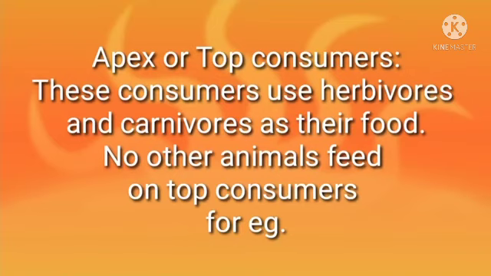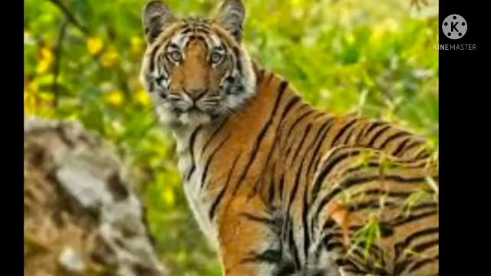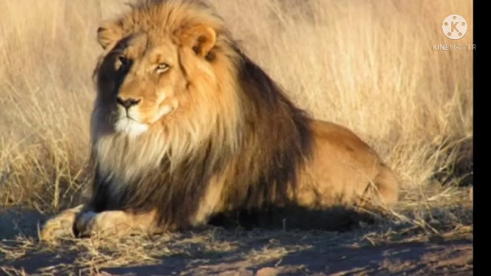Apex or top consumer. These consumers use herbivores and carnivores as their food. No other animal feeds on top consumers. Here are some examples. Tiger. These are such that nobody eats them, they only eat others. Lion.